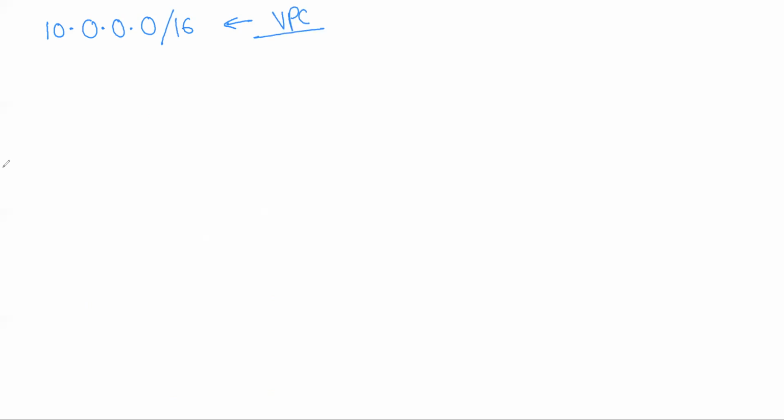Now, this we want to divide among our availability zones, where we have one-to-one mapping with our subnet. So say we have 3 availability zones, then we'll create 3 subnets. Those 3 subnets will be part of our VPC.